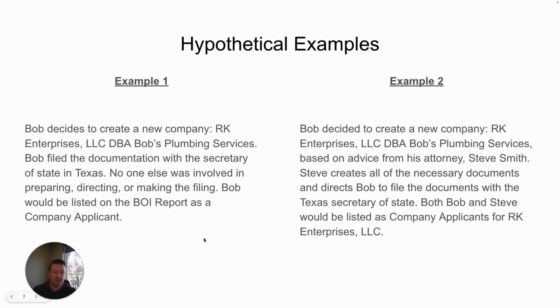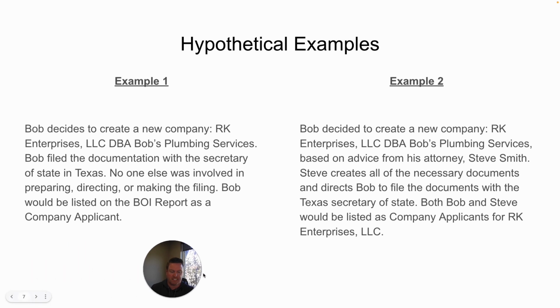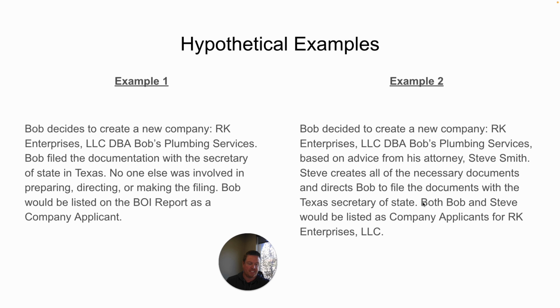Example two, Bob decided to create a new company based on advice from his attorney, Steve Smith. Steve creates all of the necessary documents and directs Bob to file the documents with the Texas Secretary of State. In that situation, both Bob and Steve would be listed as company applicants for RK Enterprises. So that is everything that you need to know about company applicants. In the next section we're going to go into actually how to file all this information with FinCEN.